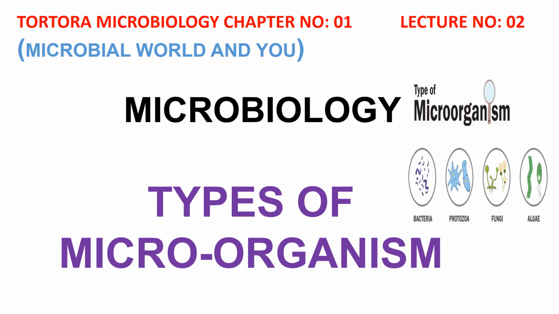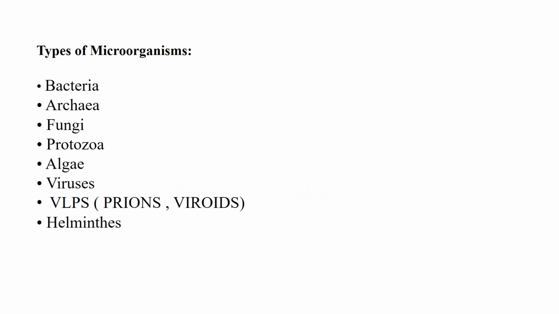Bismillahirrahmanirrahim. Today we are going to discuss the types or groups of microorganisms that are included in the field of microbiology. Microbiology is the study of microscopic organisms that are unable to be seen with the naked eye. Their study requires the microscope. Major groups of microorganisms include bacteria, which are included in the kingdom Prokaryote, and algae. Both are members of the kingdom Prokaryotes.